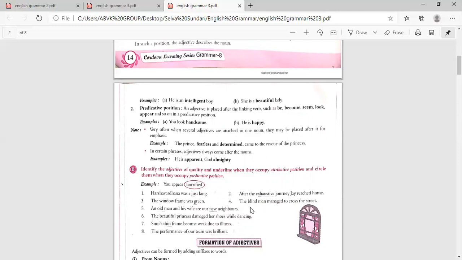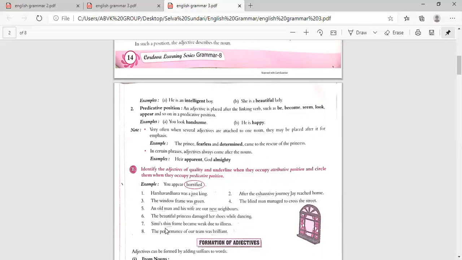Then next one is, "An old man and his wife are our new neighbors." Here the noun is neighbors. What type of neighbors? They are new. New is telling about a noun. So new is attributive, and old man also. Here man is also a noun, and old is also attributive. Then, "The beautiful princess damaged her shoes while dancing." What is the noun? Princess. How is she? Beautiful. So the word beautiful is attributive to princess.